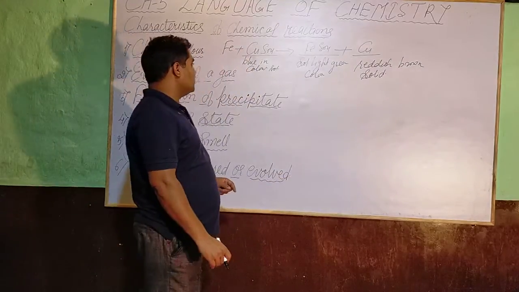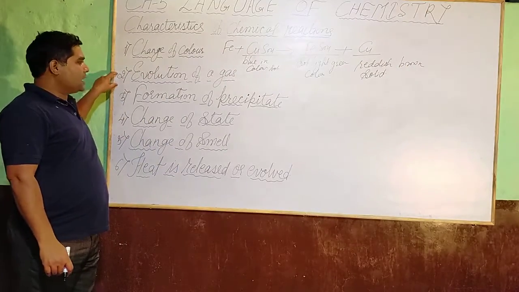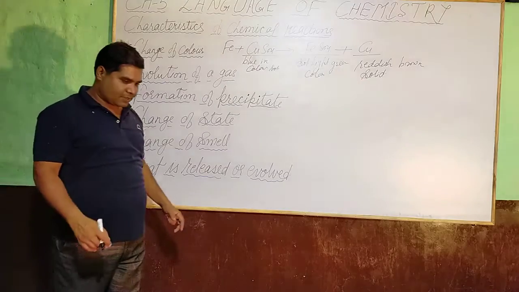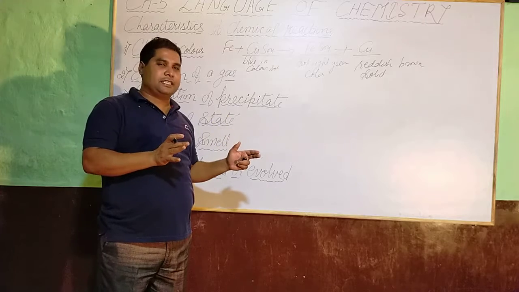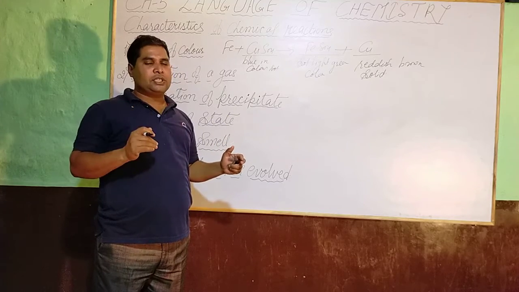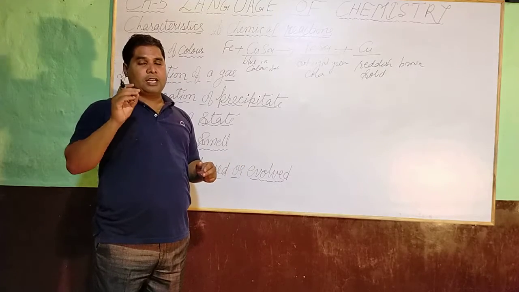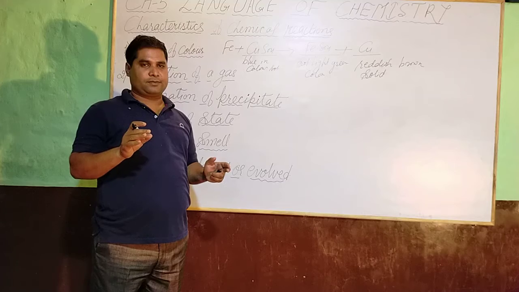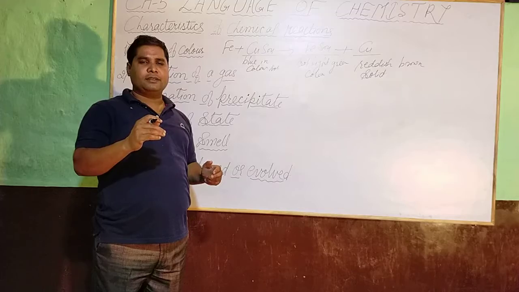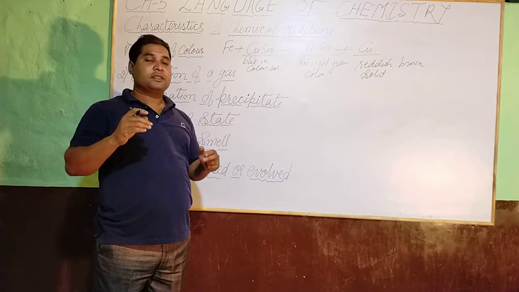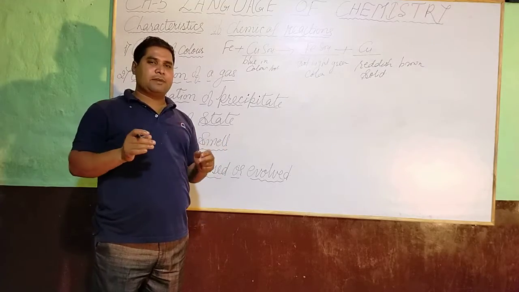Let us see the next type of change that occurs during a chemical reaction. Evolution of gas. When dilute hydrochloric acid is added to solid sodium carbonate, a strong effervescence and evolution of gas is noticed, and the chemical reaction can be represented this way.